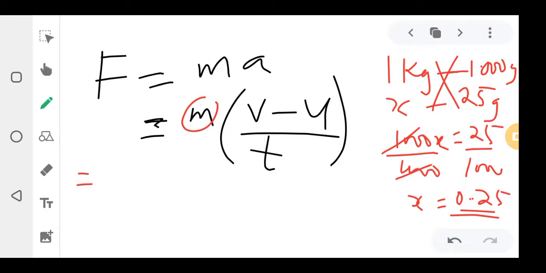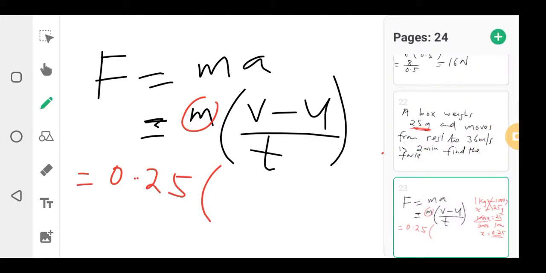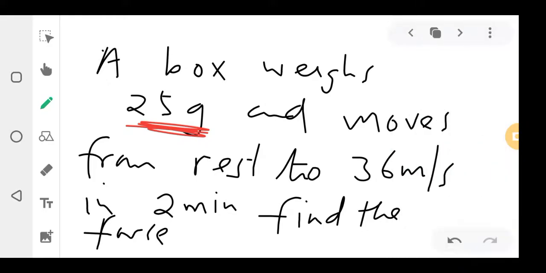So on mass here I put 0.25, open bracket, final velocity. What is my final velocity? It is from rest. From rest means the initial velocity here is 0.